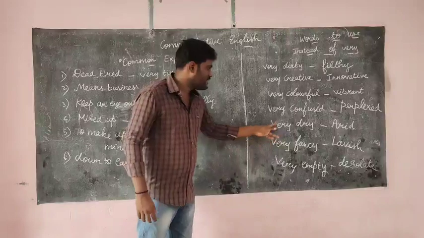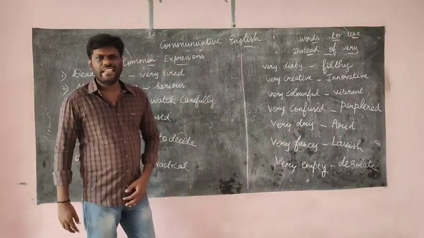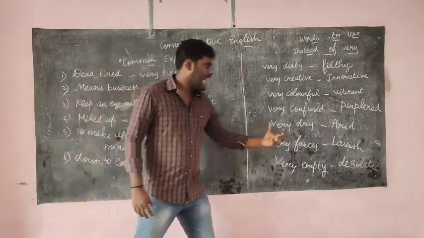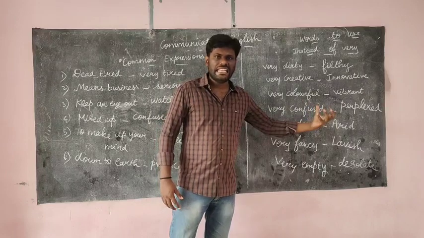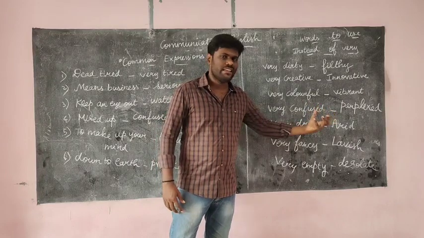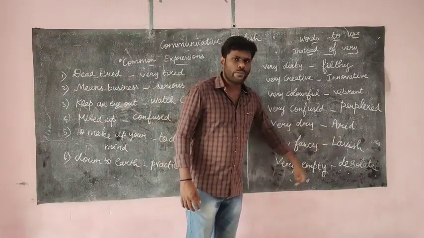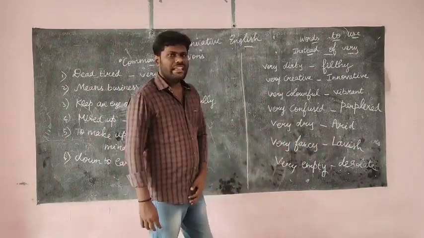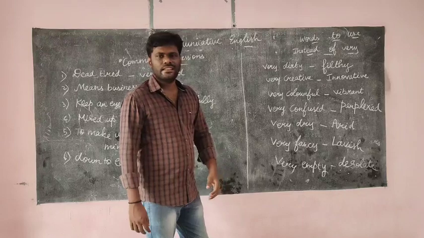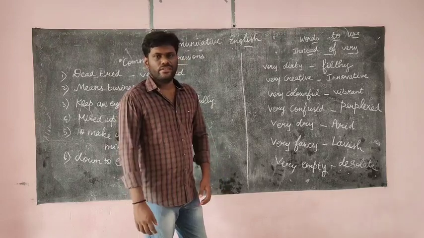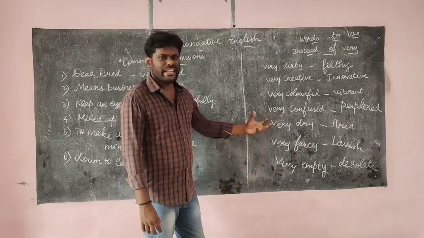The next one is very dry. Very dry, we can say arid. Arid means very dry. Let me teach you the spelling of the word. A in Alpha, R in Romeo, I in India, D in Delta. So arid is very dry.